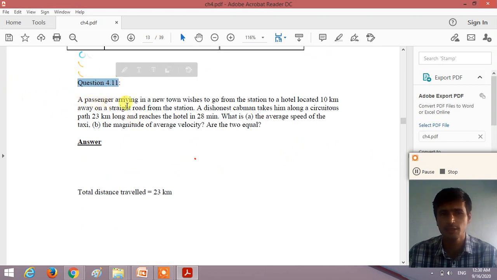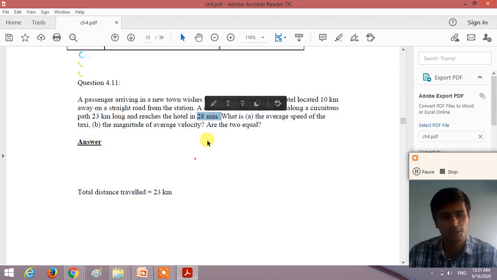A passenger arriving in a new town wishes to go from the station to a hotel located 10 km away on a straight road from the station. A dishonest cabman takes him along a circuitous path of 23 km long and reaches the hotel in 28 minutes, right? What will be the average speed of the taxi and the magnitude of the average velocity?